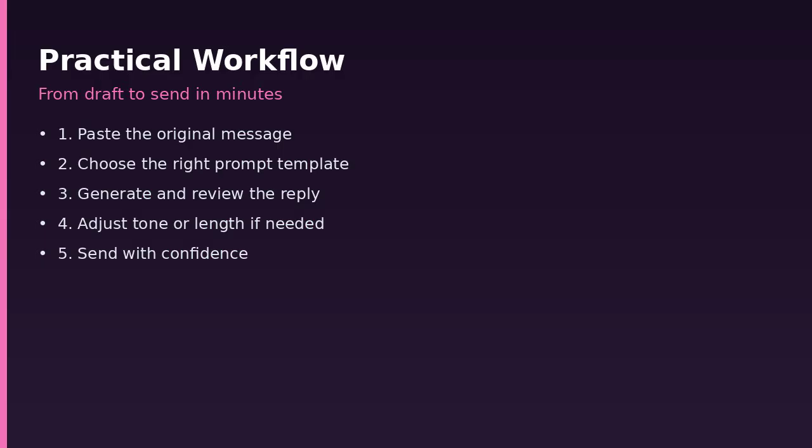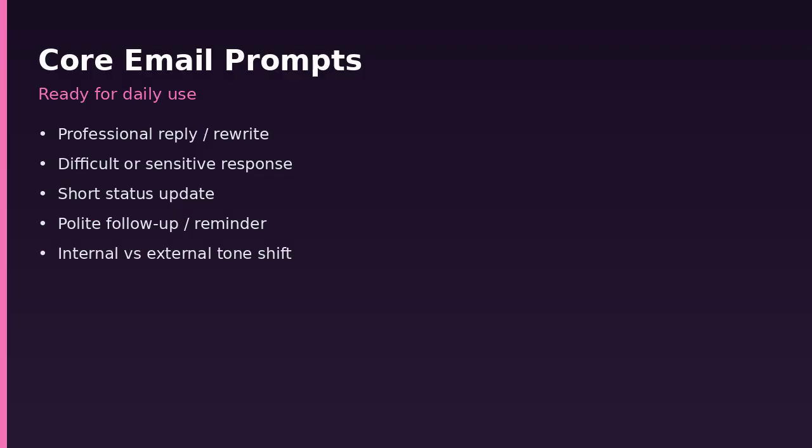Quality rules that protect relationships. Always read the final version before sending. Never let the model invent deadlines, numbers, or commitments. Match the level of formality to the actual relationship. When the stakes are high, write the key sentence yourself and only use AI for structure and clarity. Integration with your system. Store every improved email template in the communication folder of your prompt library. After a week of real use, promote the versions that require the least editing. Over time, your library becomes a reliable personal style guide.